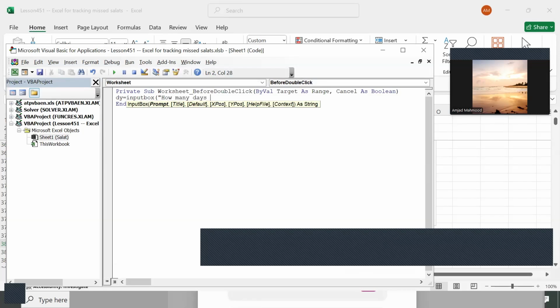As a title, we leave it open. Default is 1 day, for example. That's it. So this is going to get you a value to be stored in day.